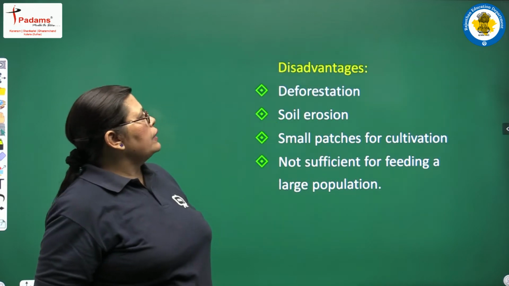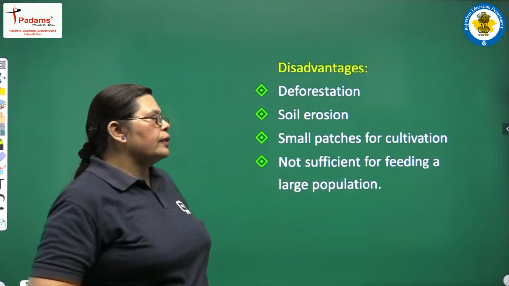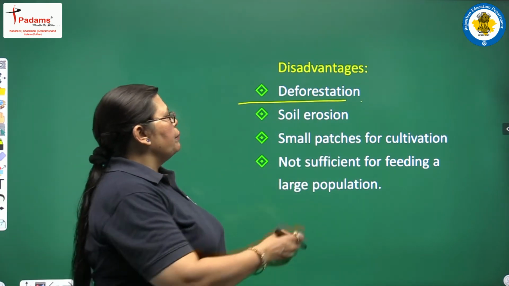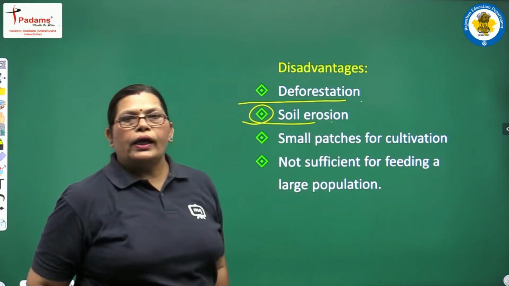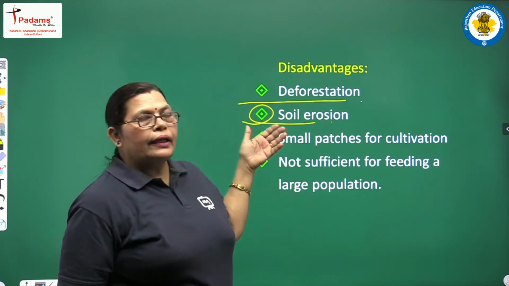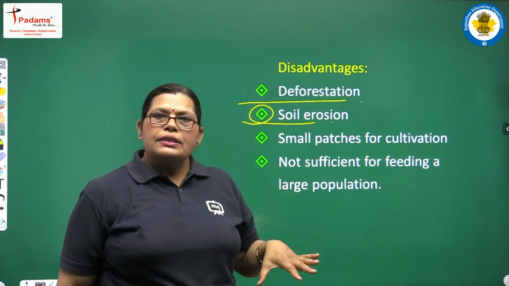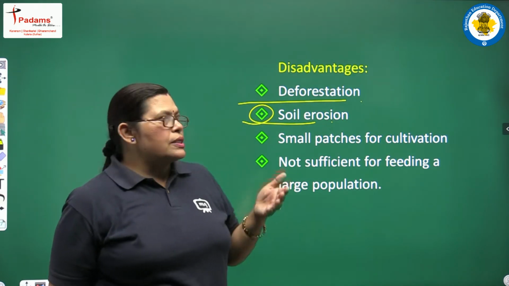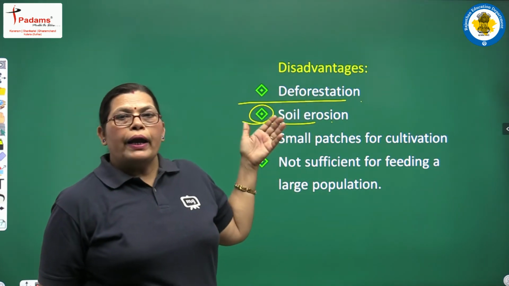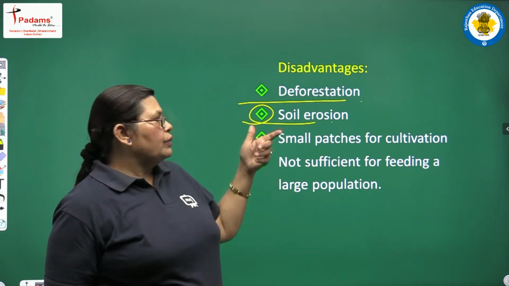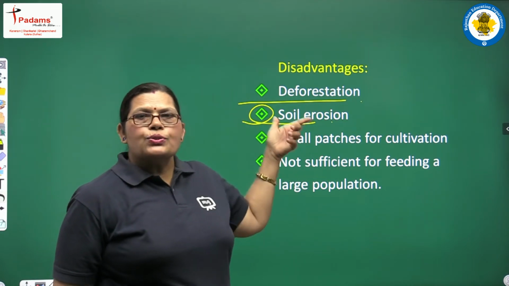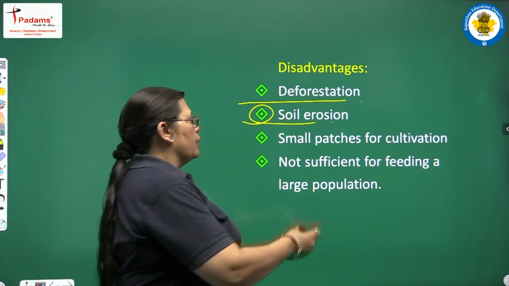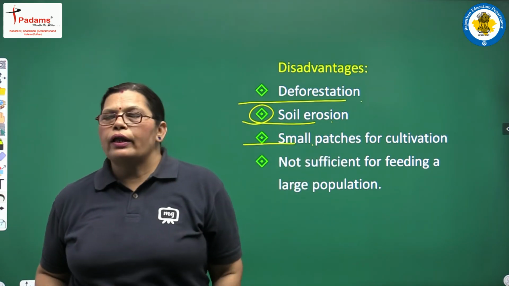What are its disadvantages? Some disadvantages are here. The first one includes deforestation. Yes, deforestation is the main disadvantage. Second is soil erosion. We had also discussed in our previous question the influencing parts of the farming system in agriculture: better climatic conditions, better temperature with the soil also. But when there is soil erosion, it is a big disadvantage for cropping. Next one is the small patches for cultivation.